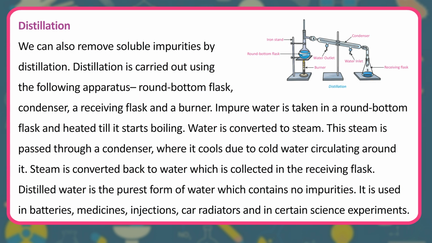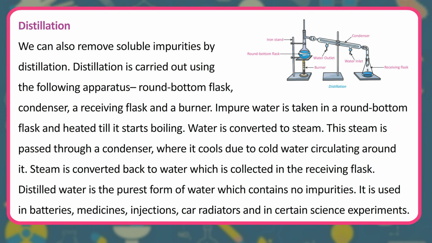Distillation. We can also remove soluble impurities by distillation. Distillation is carried out using the following apparatus: round bottom flask, condenser, a receiving flask and a burner. Impure water is taken in a round bottom flask and heated till it starts boiling. Water is converted to steam. This steam is passed through a condenser, where it cools due to cold water circulating around it. Steam is converted back to water which is collected in the receiving flask.